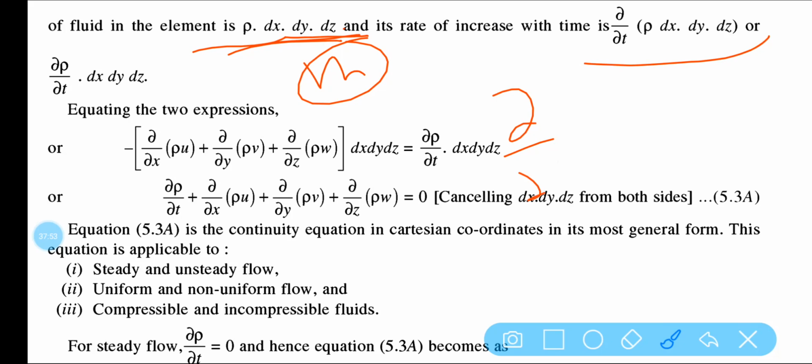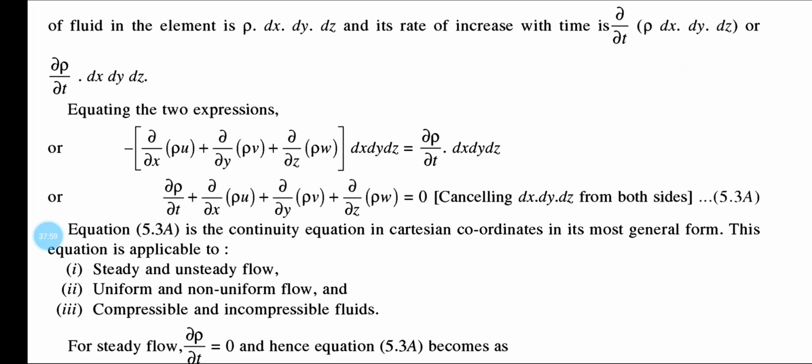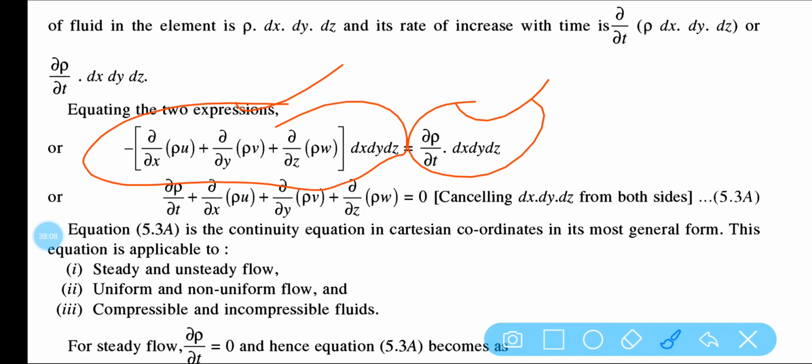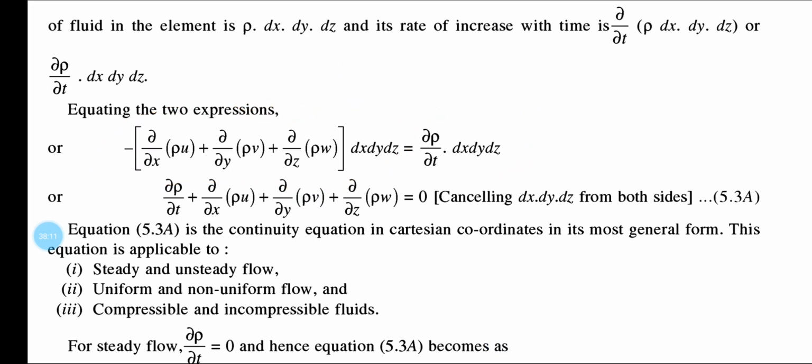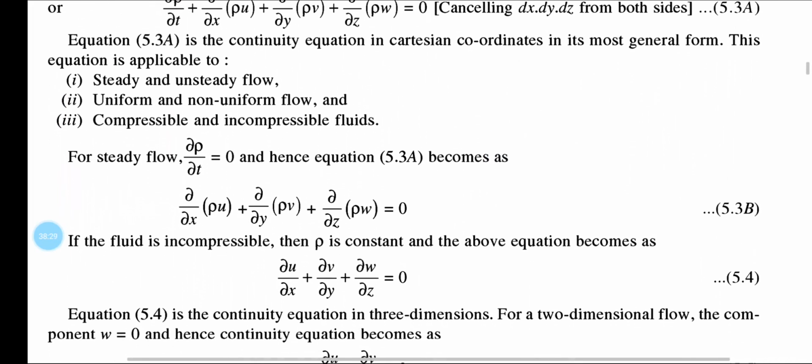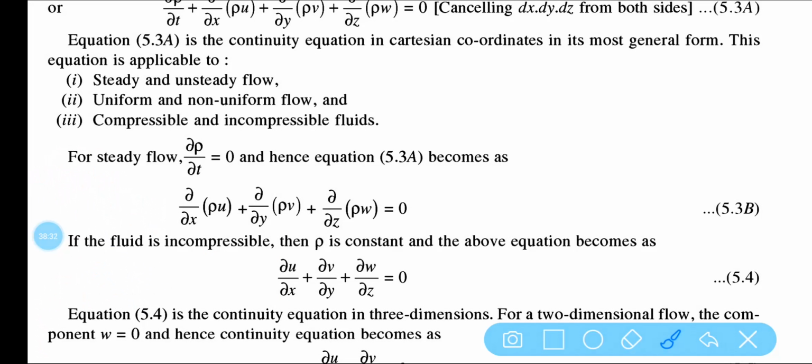So ultimately this equation del t of rho dx dy dz is the generation of mass. Now this equation will be equal to this equation, because this is also gain of mass and this is also gain of mass. So ultimately what we are getting, del rho by del t plus del x of rho u plus del y of rho v plus del z of rho w is equal to 0. After cancelling this part, you are getting this one. This equation is the continuity equation in Cartesian coordinates in the most general form.